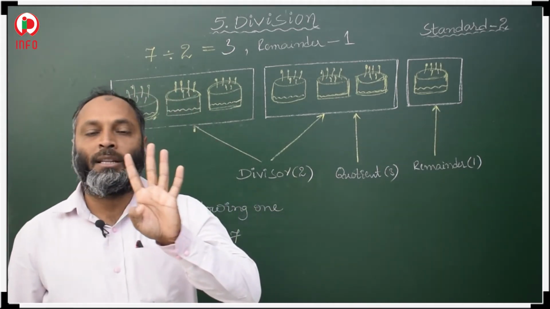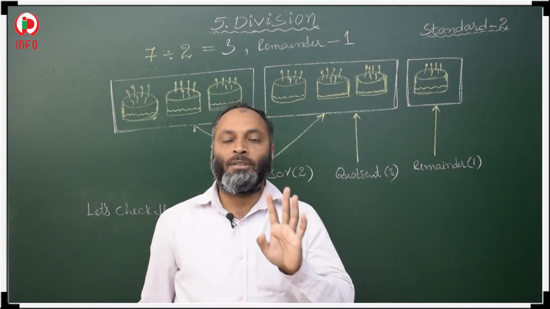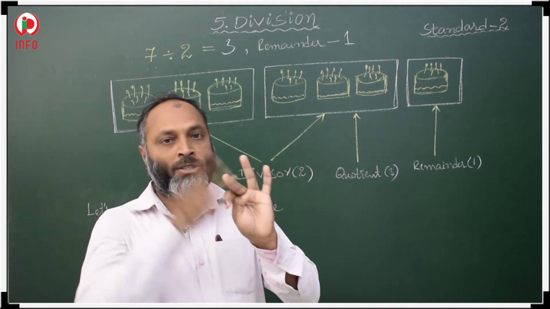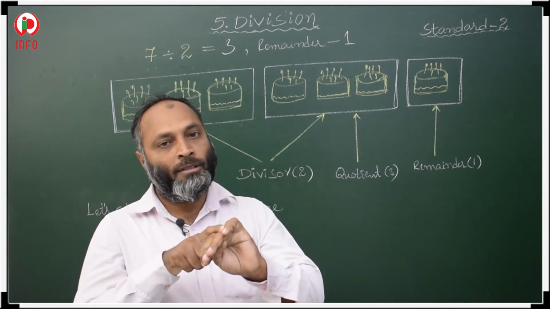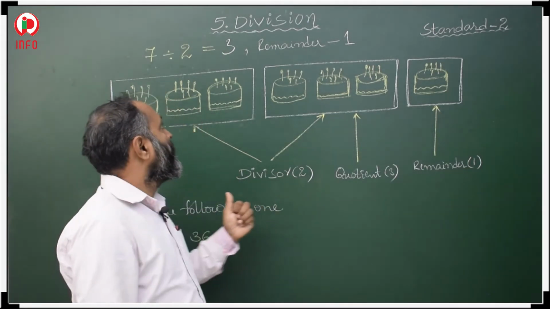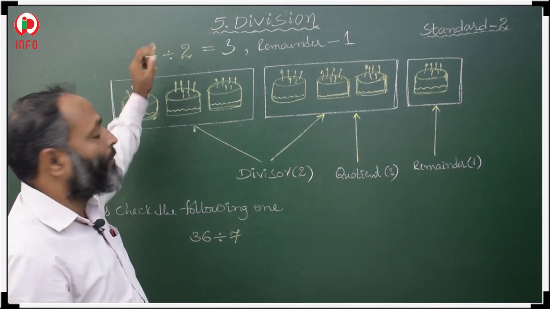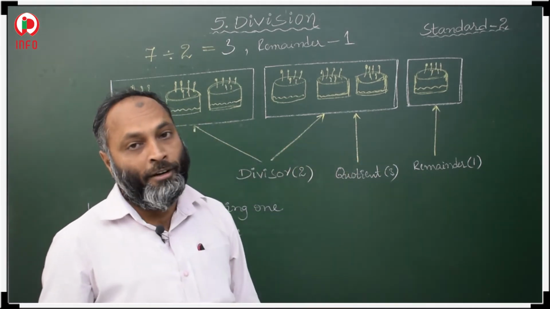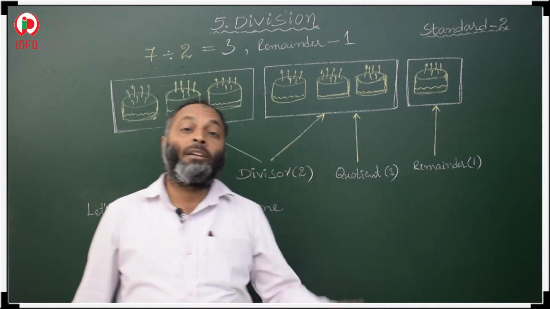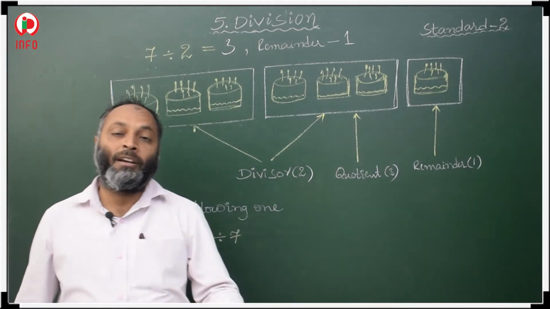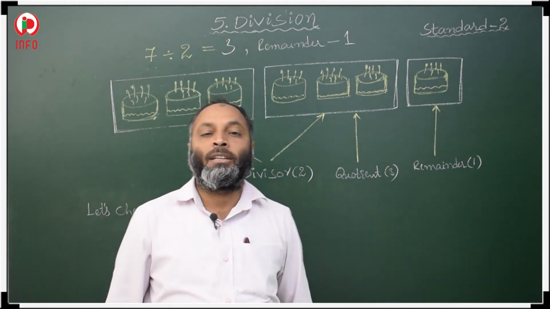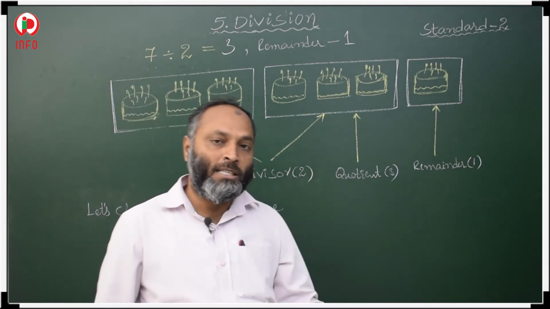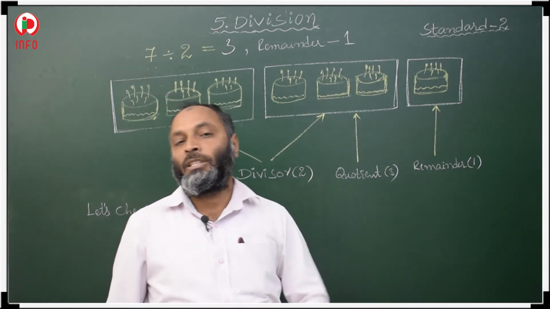How many terms are there in division? 4 terms: dividend, divisor, quotient, remainder. The dividend is the bigger number, the number which we are going to divide. The divisor is the number which divides the dividend. The quotient is the answer you get after division.